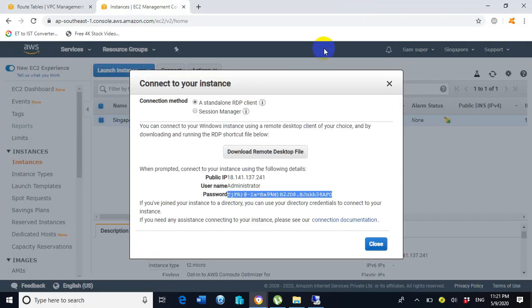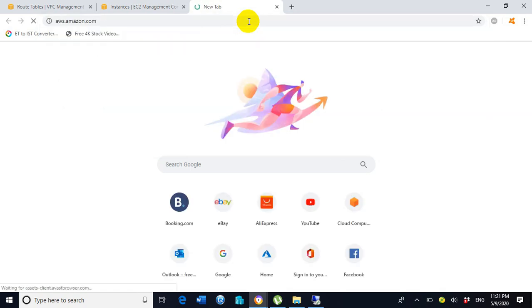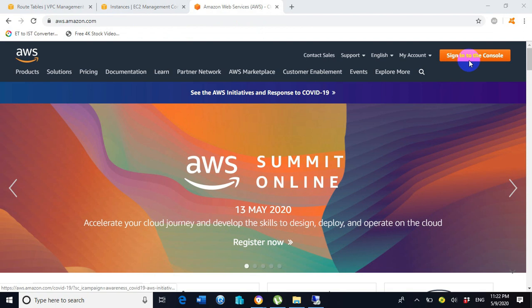So the same thing we will perform on the Mumbai EC2 instance. For that purpose, what we need to do, we need to change the region. So let's go to the Mumbai region. Click on sign into the console here.